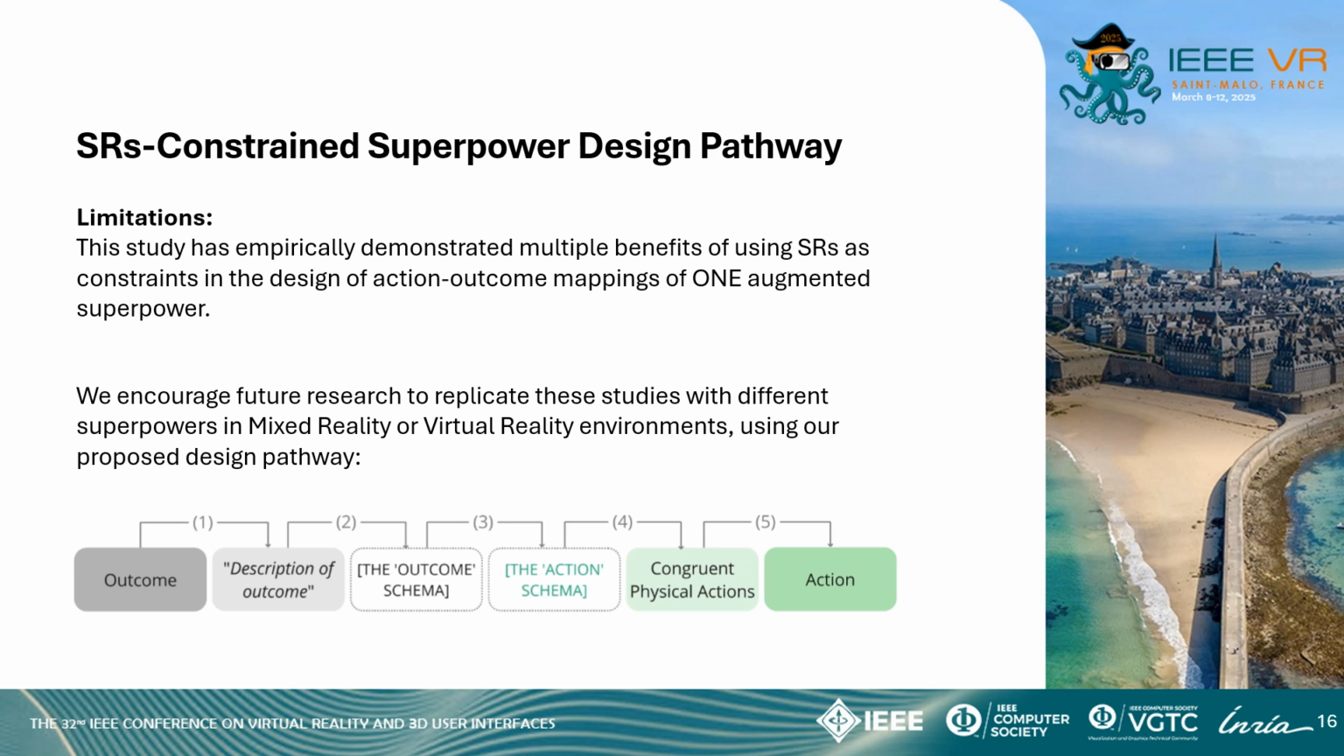However, it is important to emphasize that the benefits of using sensorimotor regularities as design constraints were seen in just one example of superpower interaction. Future research should replicate these experiments with different superpowers. To help with this, we introduced the sensorimotor regularities constraint superpower design pathway, which can guide future work in exploring the broader use of sensorimotor regularities for action outcome mappings.